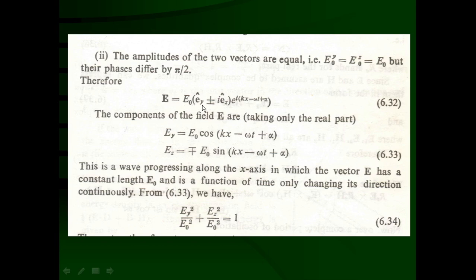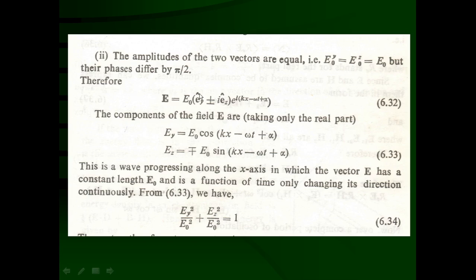That way we get equation 6.32, where the amplitude is the same, E0y is equal to E0z is equal to E0, which is taken outside. The first component along the y direction is the unit vector Ey caret, and the z component is Ez caret into plus or minus i, with e raised to i(kx minus omega t plus alpha).